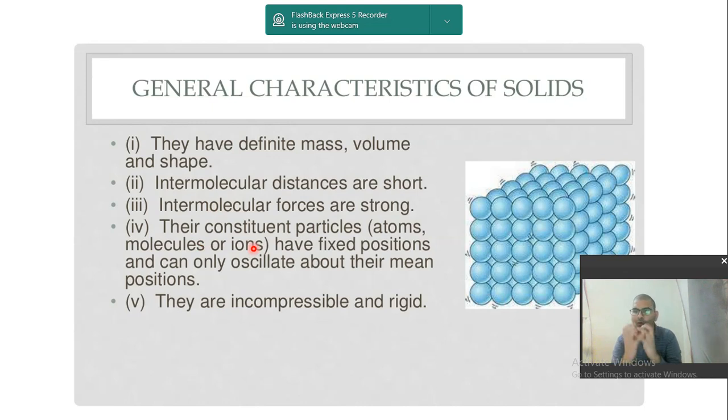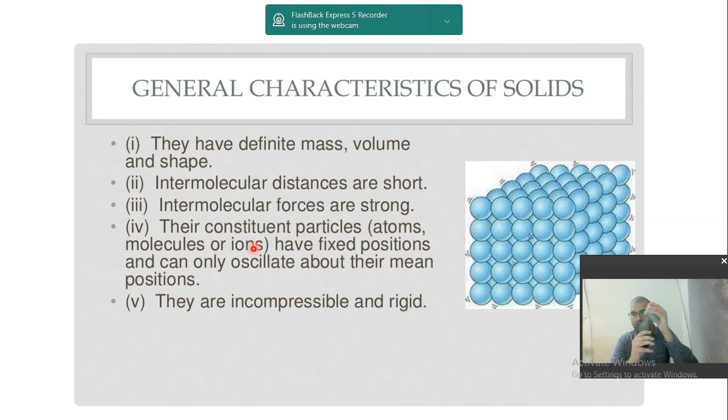So intermolecular forces are strong, and their constituent particles, that is atoms, molecules or ions, have fixed positions, just like a bus on a very rush day. So they have fixed positions and can only vibrate or oscillate about their mean position. They cannot travel from one place to another. And they are incompressible. Incompressible means what? They cannot be compressed. If I try to compress it, I can only break it. I cannot compress it. So this is rigid.